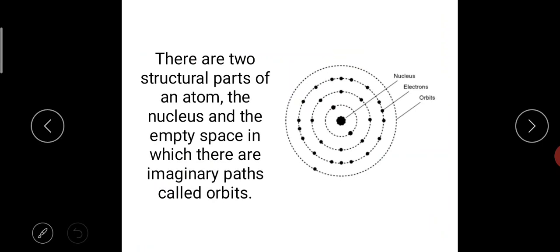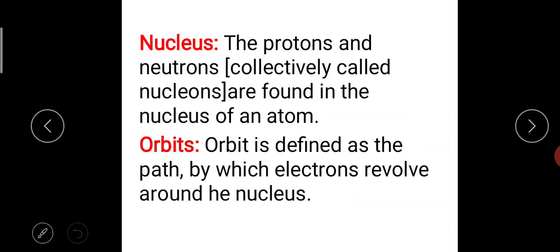I will show you how an exact atom will look like. The one which is present at the center we call the nucleus. So what is the definition of nucleus you will give now? The protons and neutrons, collectively called nucleons, are found in the nucleus of an atom. So if for 1 mark I am asking, neutrons and protons are collectively called what? Nucleons. Orbit. What is an orbit? It is defined as a path by which the electrons revolve around the nucleus. Now we have proton, electron, neutron, and the path of an electron also we have. Where the proton and neutron are present, we also know.